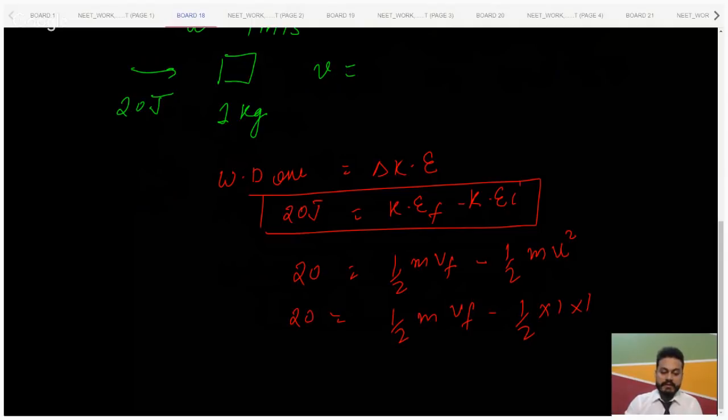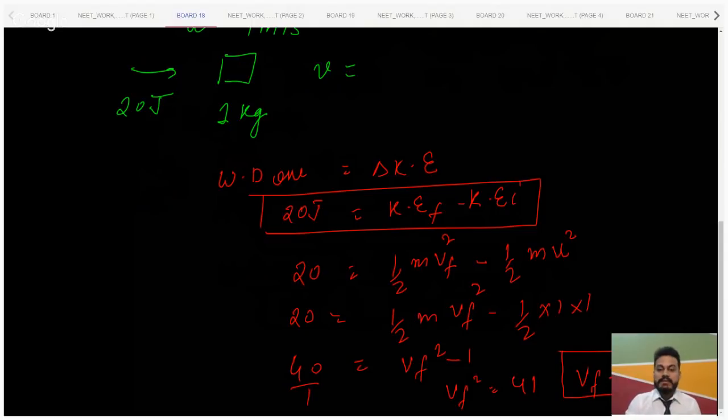Let's calculate it. It becomes 40 by m, that is 1, equals Vf square minus 1. So Vf square will become 41, and Vf will become root under 41. Yes, you guys were correct, and that's absolutely awesome.